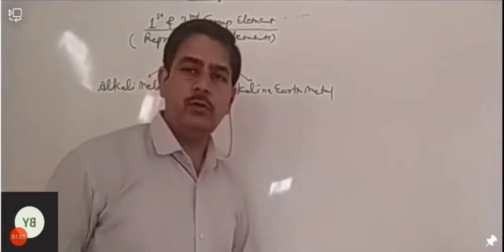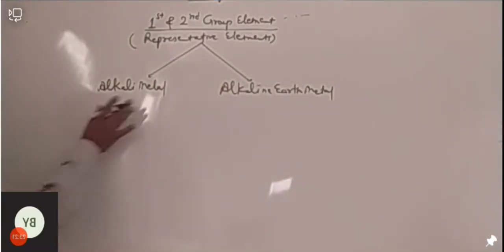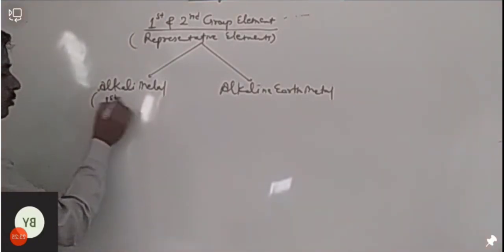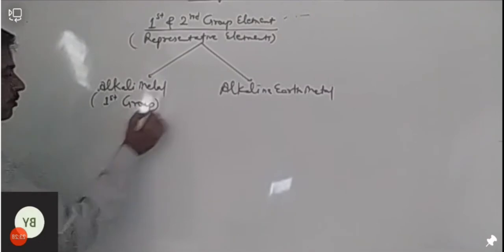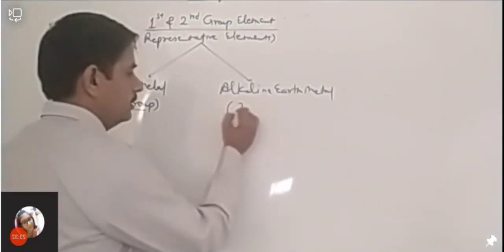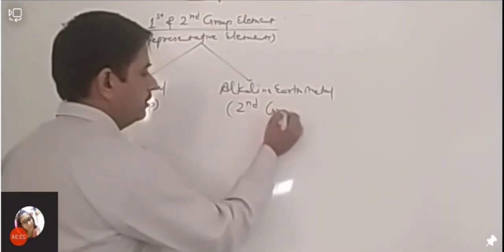So if we are talking about alkali metal, so they are first group element. Okay, and this is second group element.